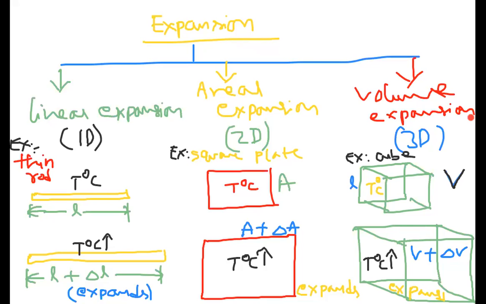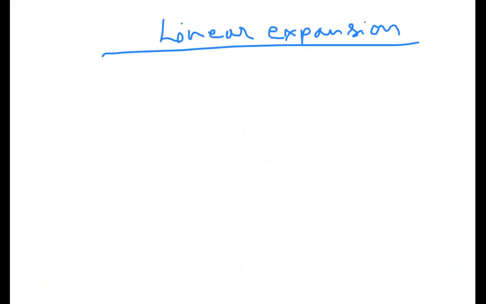And to explain linear expansion, we use a term called alpha. What is alpha? To explain linear expansion, I took the term alpha. Alpha is called the coefficient of linear expansion.